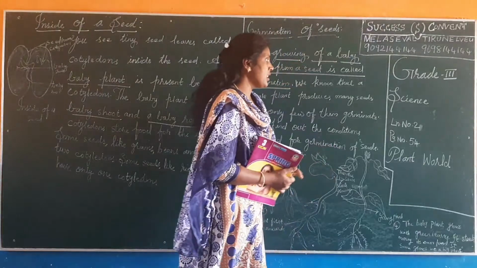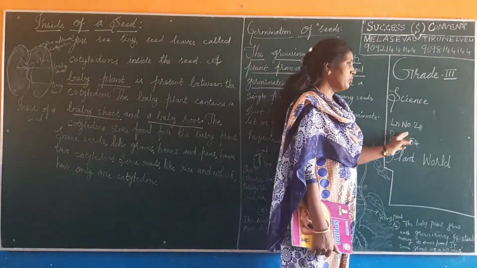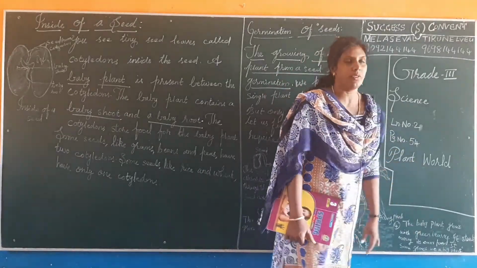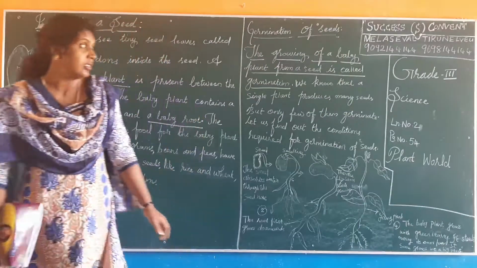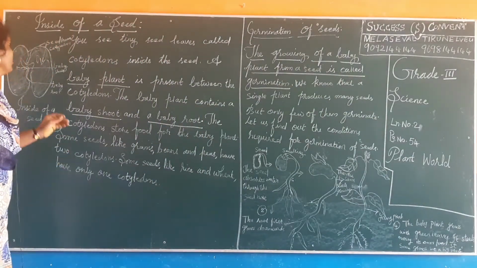Today I am going to take a lesson for grade 3. Subject Science, lesson number 2, page number 54. Name of the lesson is Plant World. Continuation of the lesson. You can take page number 54.